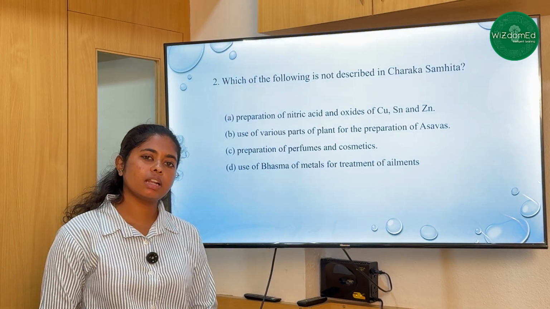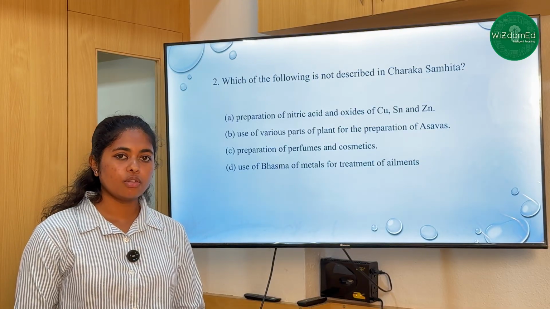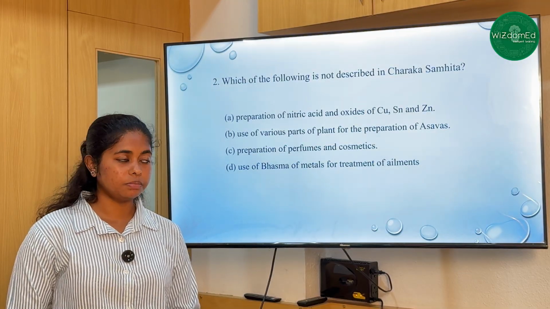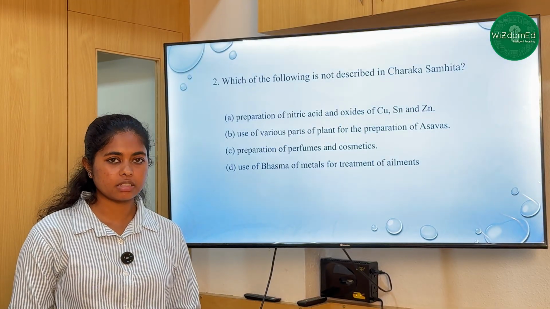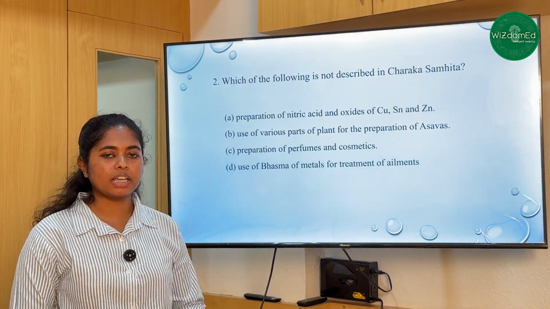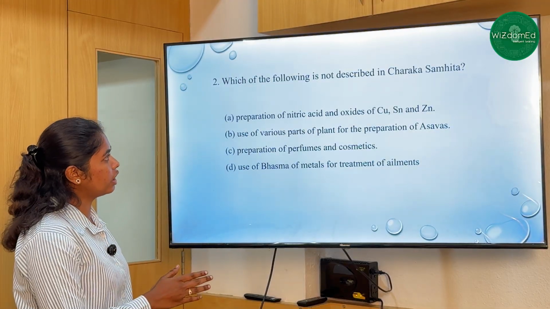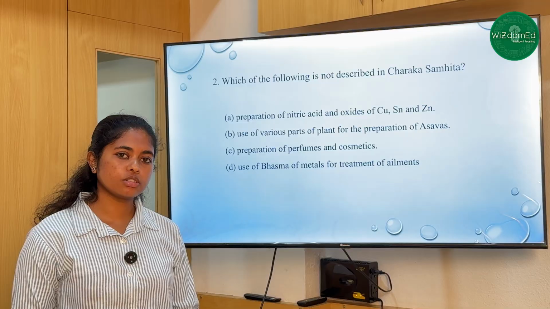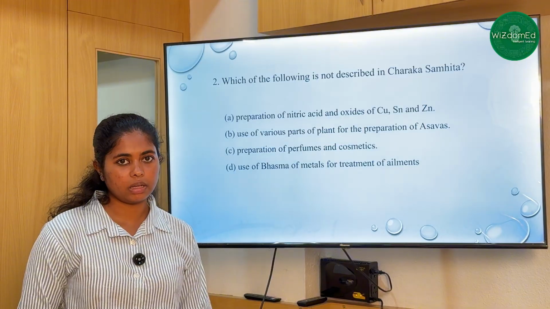First we look into what Charaka Samhita is. Charaka Samhita is an ancient Indian Sanskrit text which mainly deals with Ayurvedic diseases, and it was written by Charaka. As it mainly deals with Ayurvedic diseases and the formation of medicines for Ayurveda, option C, preparation of perfumes and cosmetics, will not come under Ayurvedic medicines. So the one not described in Charaka Samhita is option C, whereas preparation of perfumes and cosmetics was described in Brihat Samhita, which was written by Varahamihira.